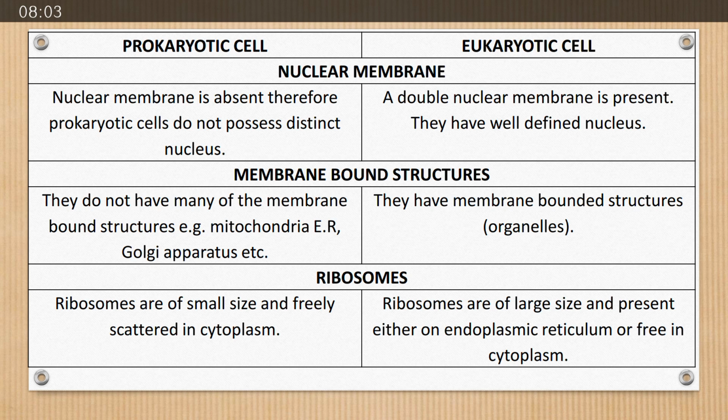As endoplasmic reticulum, which is a membrane-bound organelle, is absent in prokaryotic cell, so ribosomes are present freely in the cytoplasm. They are small in size and they are scattered in the cytoplasm, while in eukaryotic, they can be present either in cytoplasm in free form or they can be present in attached form with endoplasmic reticulum.